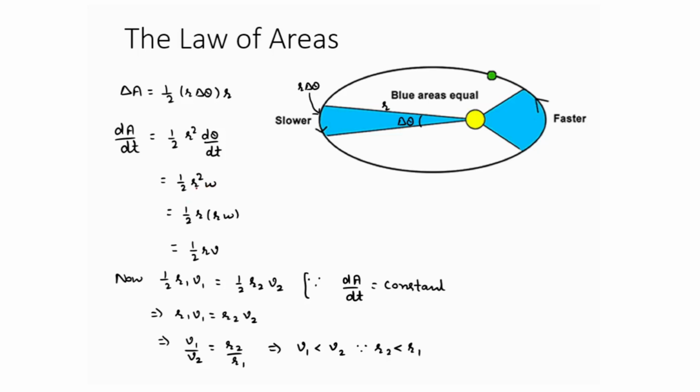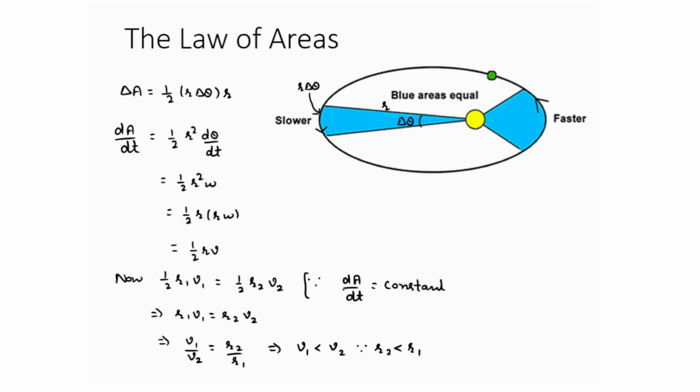Now what did we do? We split r into r into r omega and kept r omega in a bracket, and this is equal to 1 by 2 rv, where v is equal to r omega. This is a relation between linear velocity and angular velocity. V is equal to r omega.